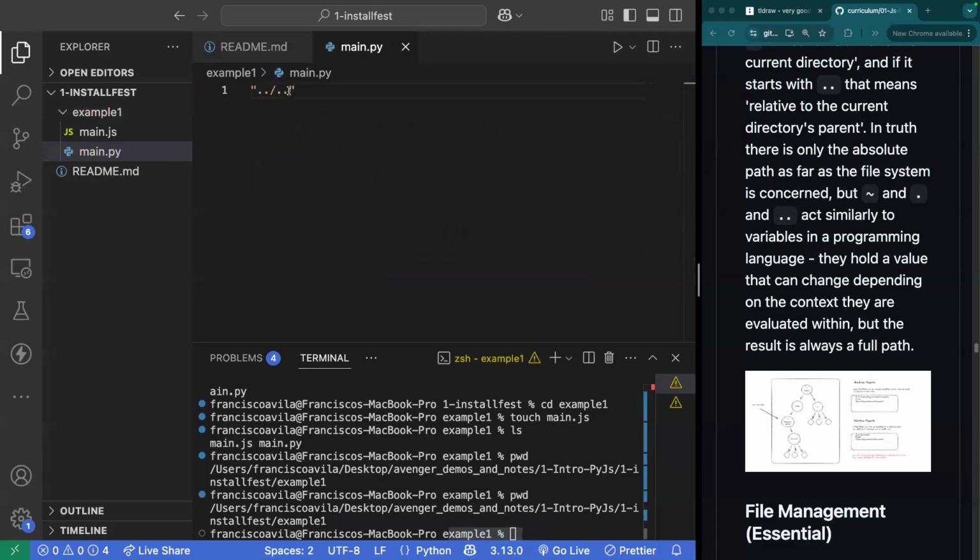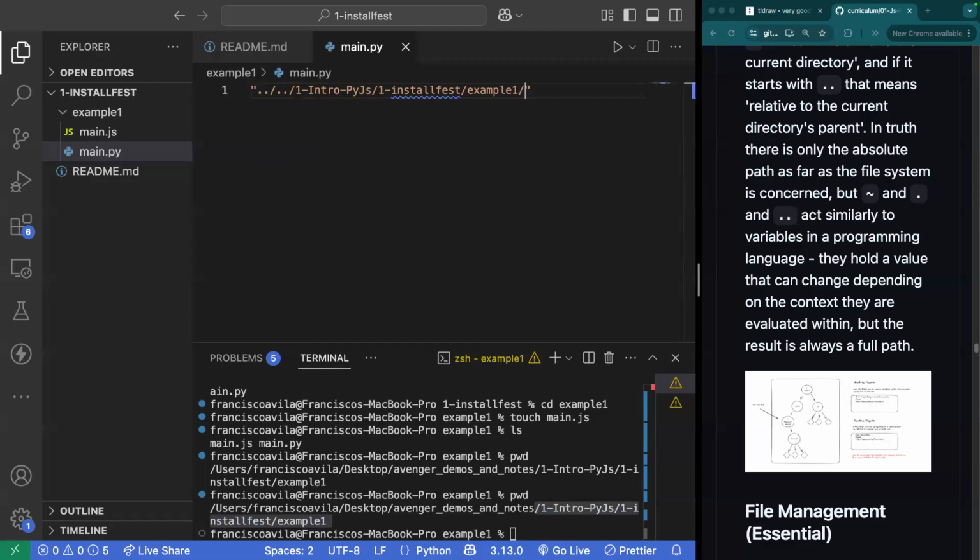Because going back one would put me at Installfest and going back two would put me at Avenger. And then I would be able to clarify the rest of this. Right? Because the file being executed is main.py. So it's in reference to where the file is being executed, not to the current location of the user. Does that answer your question, Andy?